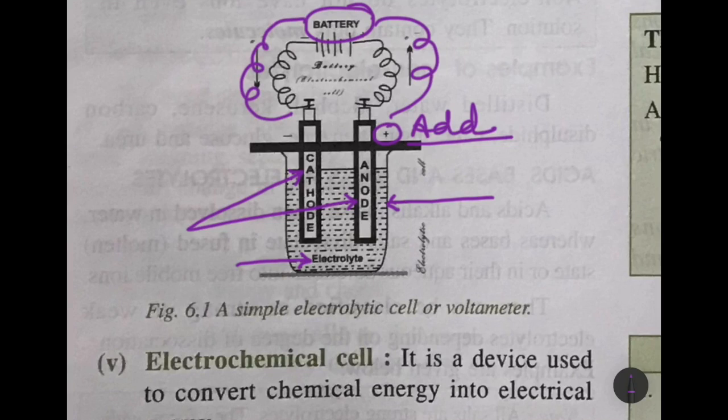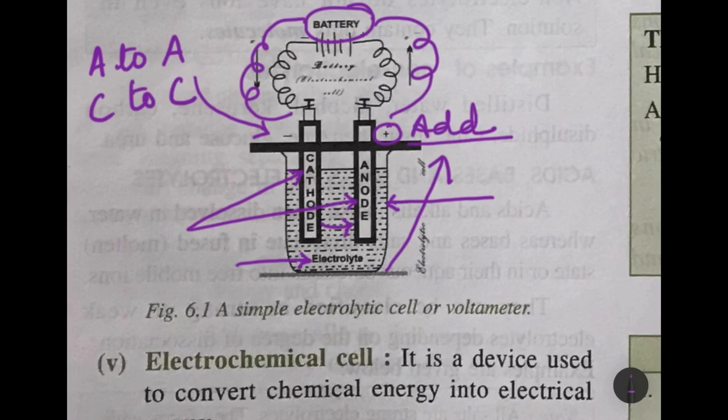And here what happens is the current enters from the cathode and leaves from the anode. Okay, so migration of current is from cathode towards the anode. And remember, another thing is A to A and C to C. That means anions are negative.